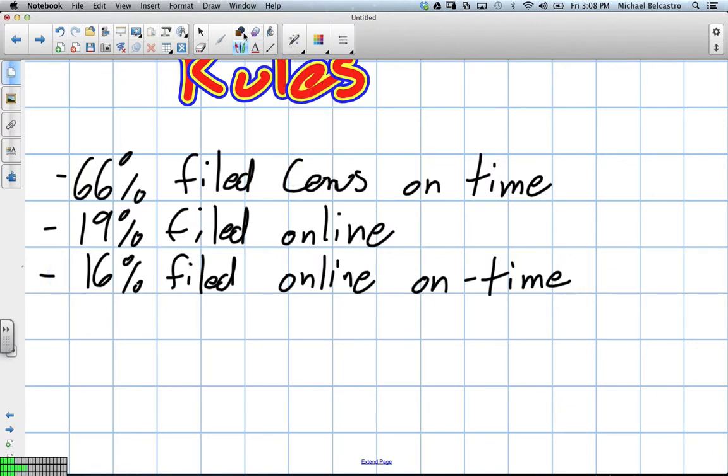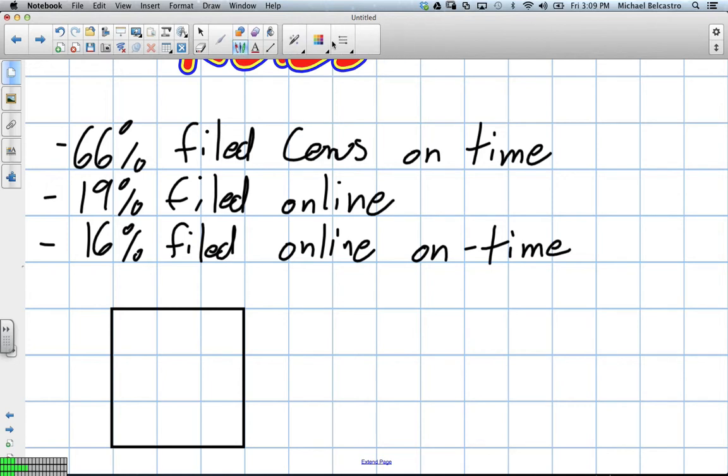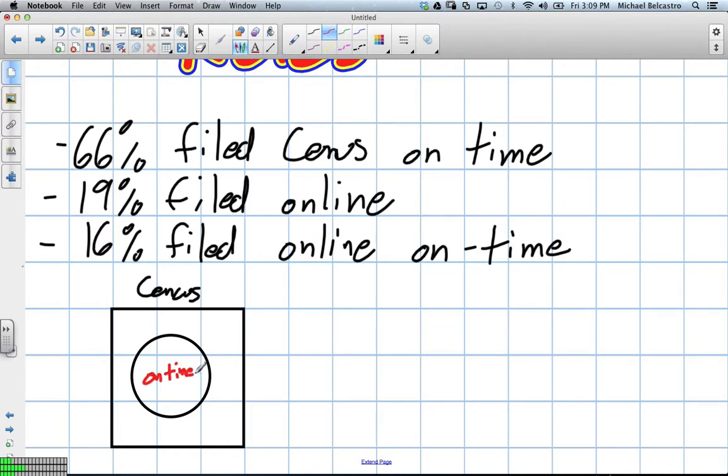You have people. We could do the box. So from the information they gave us, these are everyone who filled out the census. Right? The census, and it turns out that 66% are on time. Since the census is 100% of everybody, everyone who filled out the census, we can figure out who were not on time.